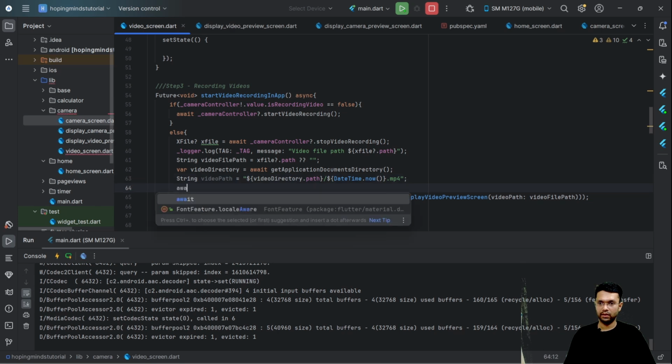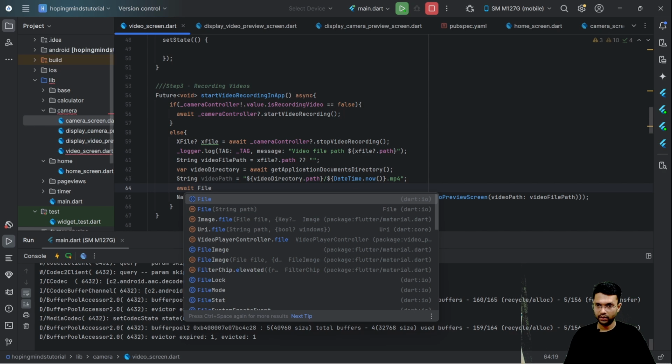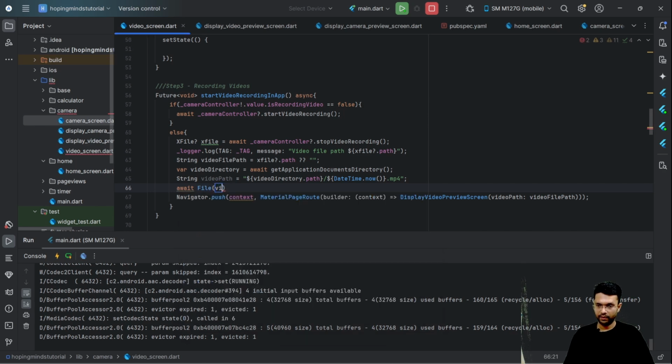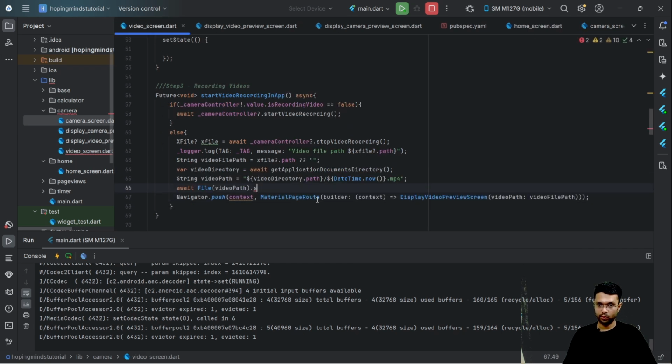Next, I'll use file video path and then, like I have done over here, in which I'm trying to save into this particular location, I'll use the XFile and then save at the video path location.